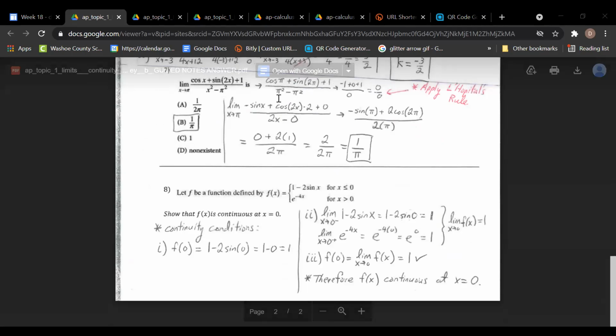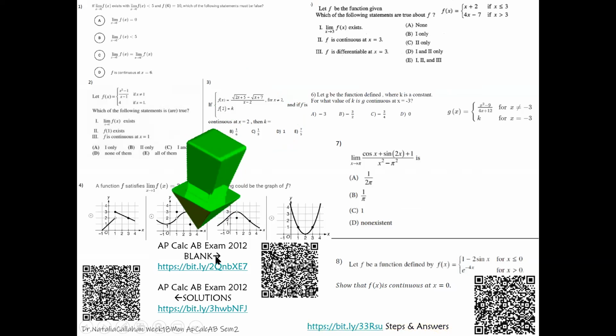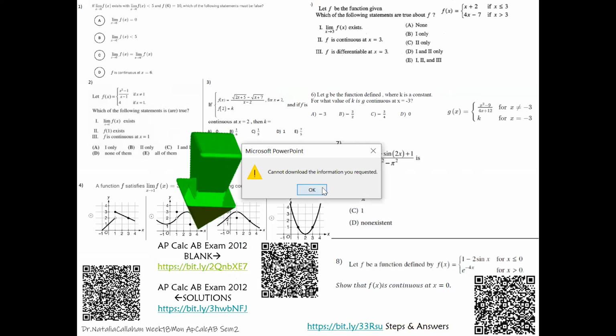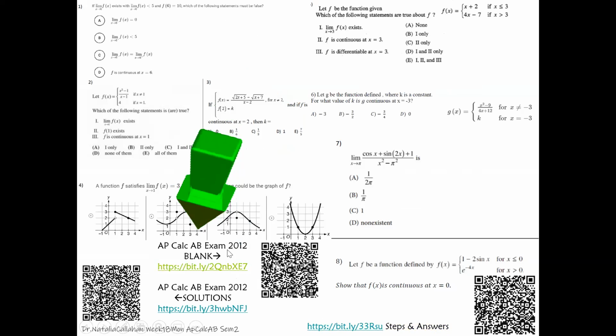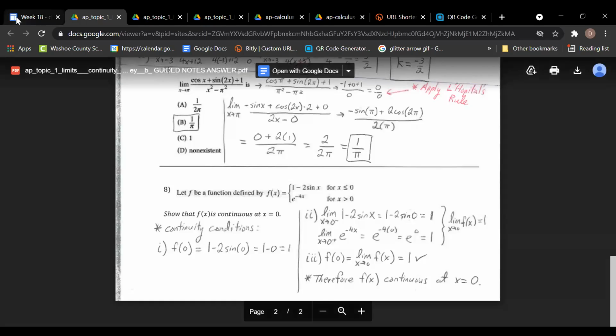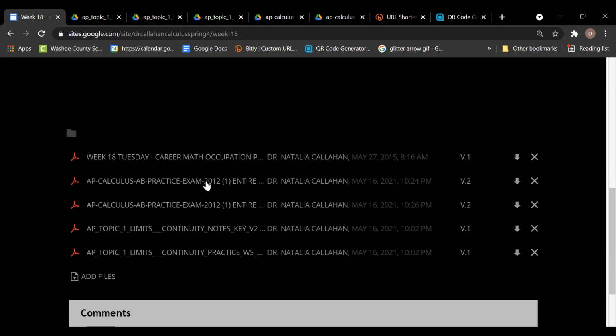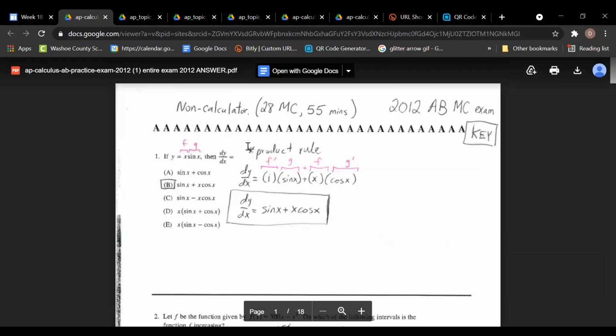Another thing that I have here on your guided notes is the part down here. This is the actual AP exam of 2012 with the multiple choice questions. I want you guys to take a look at the blank version of that, and here's your QR code for it. Again, I don't know what's wrong with the link. Maybe there's something just weird about it. In which case, that's okay, because you can go back to this page here. You're going to go to the AP practice exam. Click on that. And actually, that gives the answer.